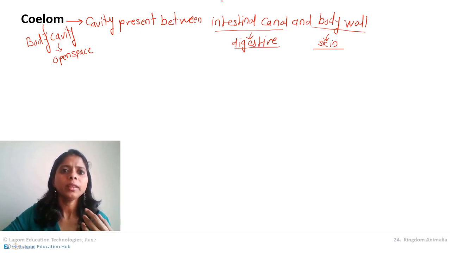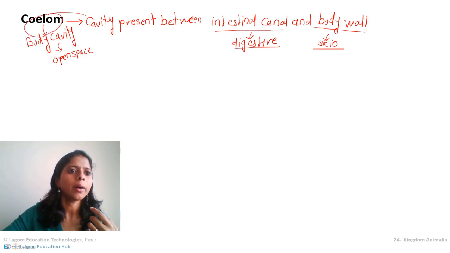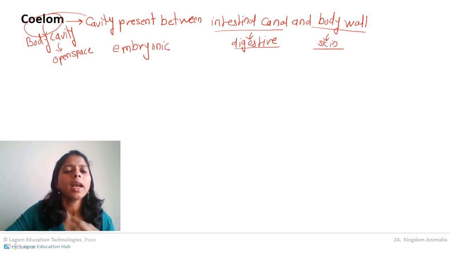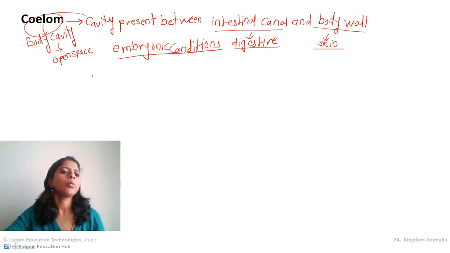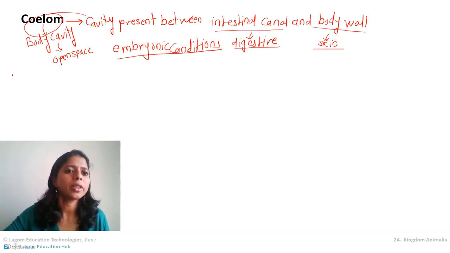So there is no visible coelom right now, but it was there in the embryonic condition. Human beings and many other advanced animals had a proper coelom during embryonic condition. Now how exactly was the coelom present in the embryonic condition? Try to understand it, then we'll go ahead.